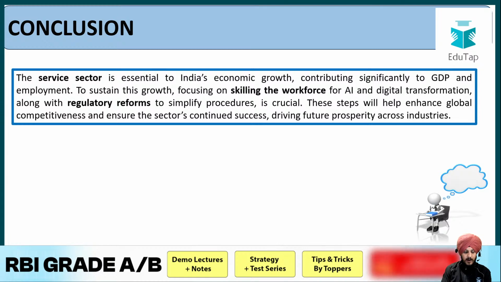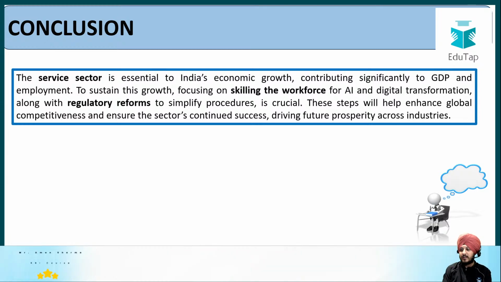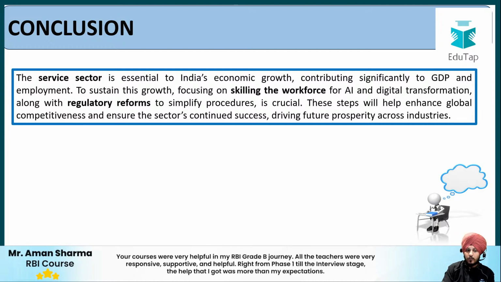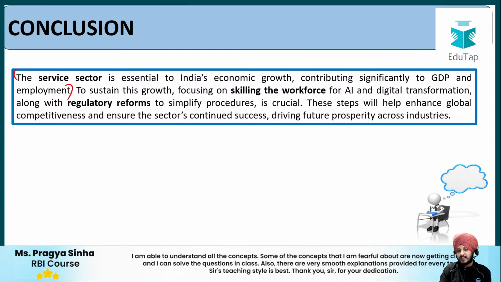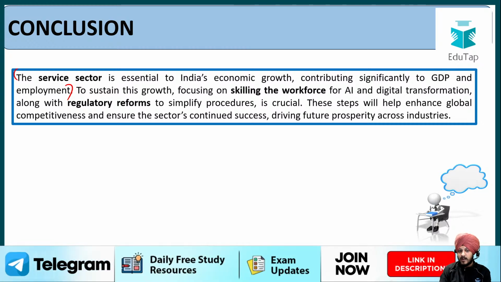Now the conclusion part. So basically the service sector is essential to India's export growth, contributing significantly to GDP and employment. So what we are doing as a part of the conclusion, we are rephrasing the thesis as provided in the question. We are writing that yes, service sector is essential to India's economic growth and it contributes significantly to GDP. Then what do we need to do in the future?